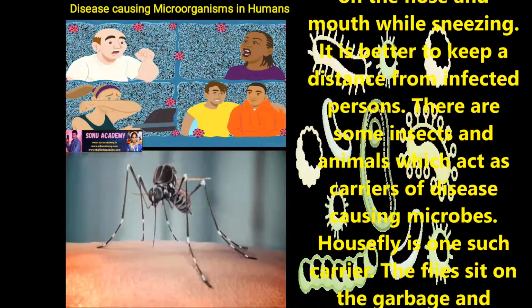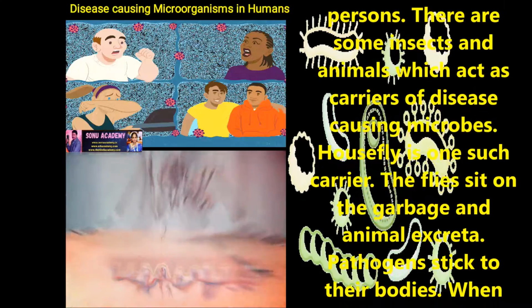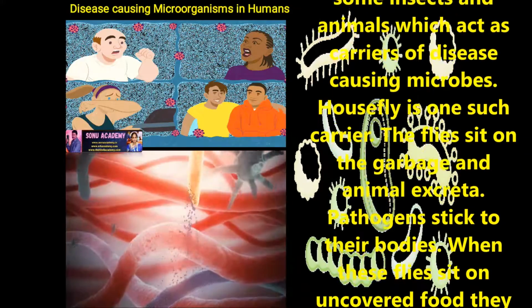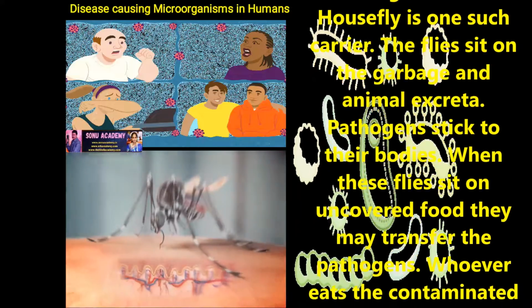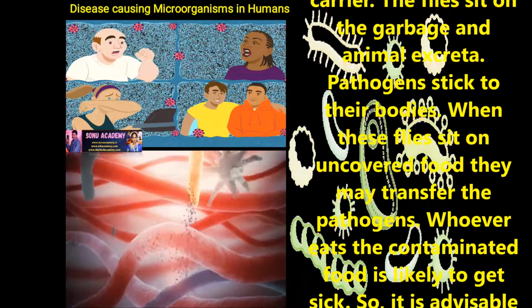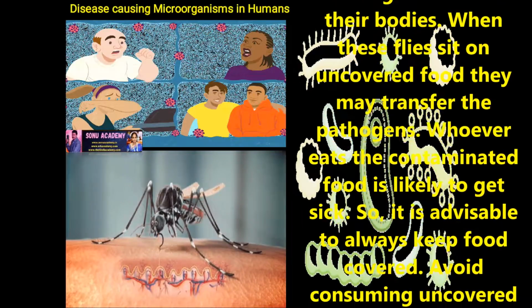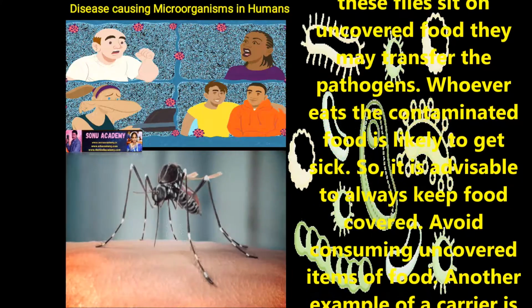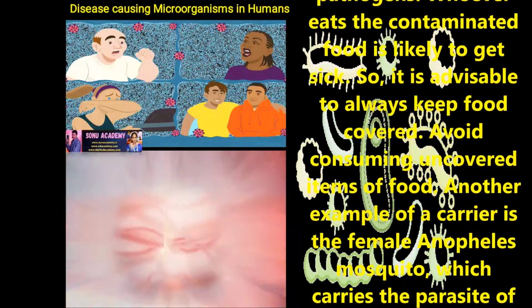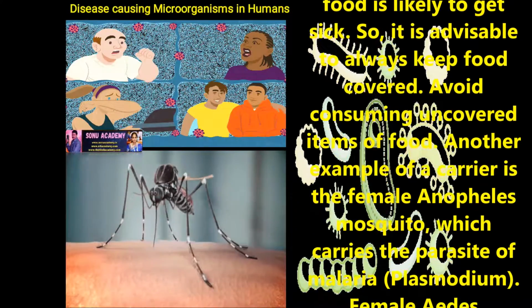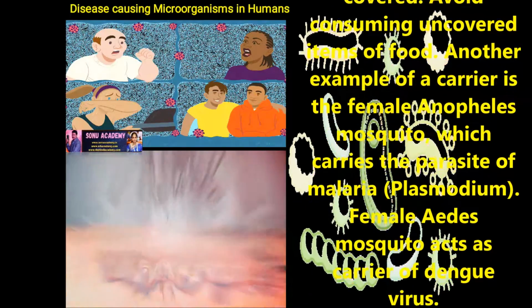There are some insects and animals which act as carriers of disease-causing microbes. Houseflies are one such carrier. The flies sit on the garbage and animal excreta. The pathogens stick to their bodies. When these flies sit on uncovered food, they may transfer the pathogens. Whoever eats the contaminated food is likely to get sick. So it is advisable to always keep food covered, avoiding consuming uncovered items of food.